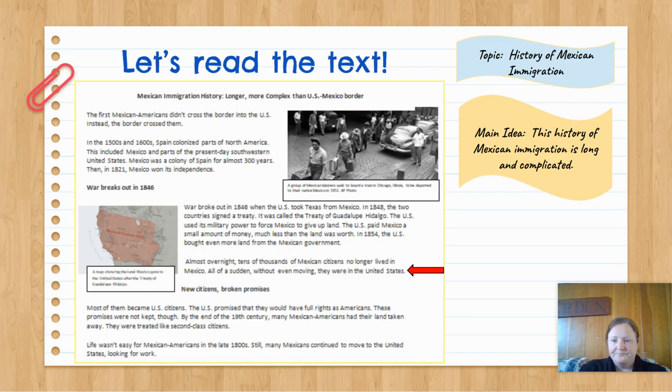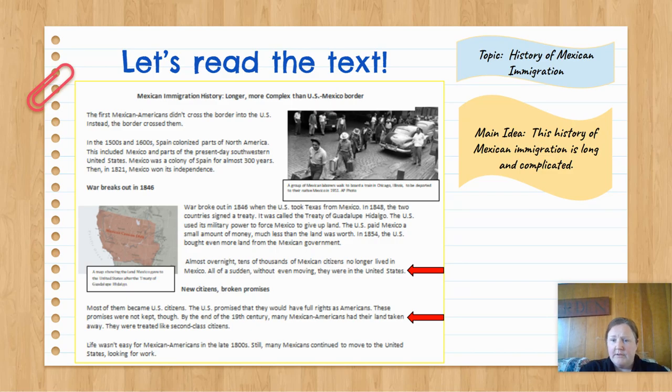That's really interesting. Also, I want to go ahead and mark this piece of evidence where it says by the end of the 19th century, many Mexican Americans had their land taken away. So they had been living on land, and the United States took the land that they were living on. And maybe they were living on land they had previously owned when that land was part of Mexico, and the United States ended up taking it from them. So again, that goes into how the history of the immigration has been very complicated.